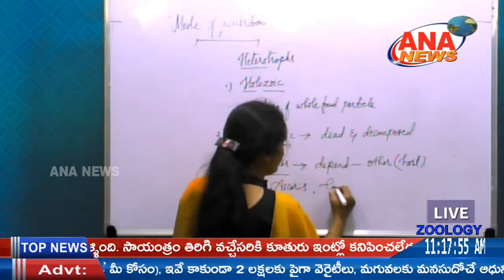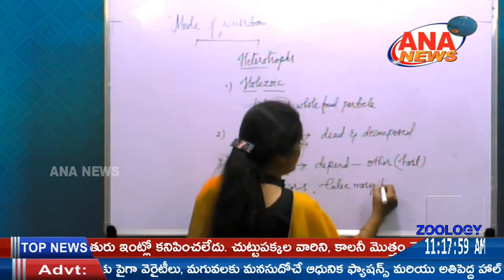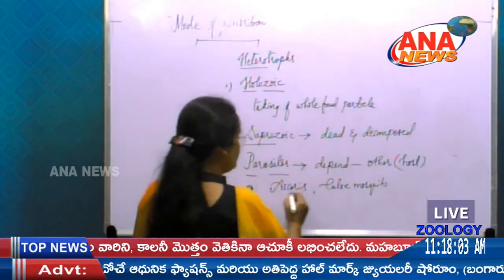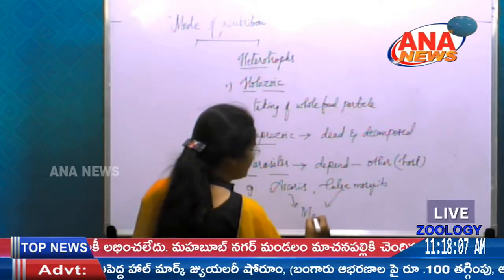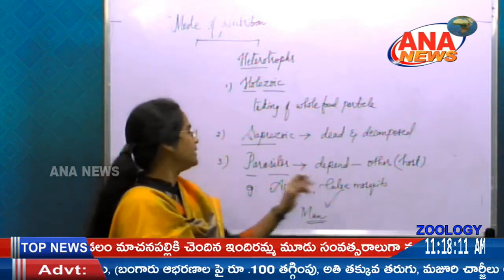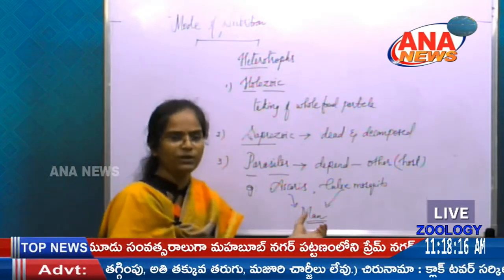Next, Culex mosquito. So Ascaris and Culex mosquito will be depending upon man. So Ascaris and mosquito, they are acting as parasites on the host, that is nothing but human being.